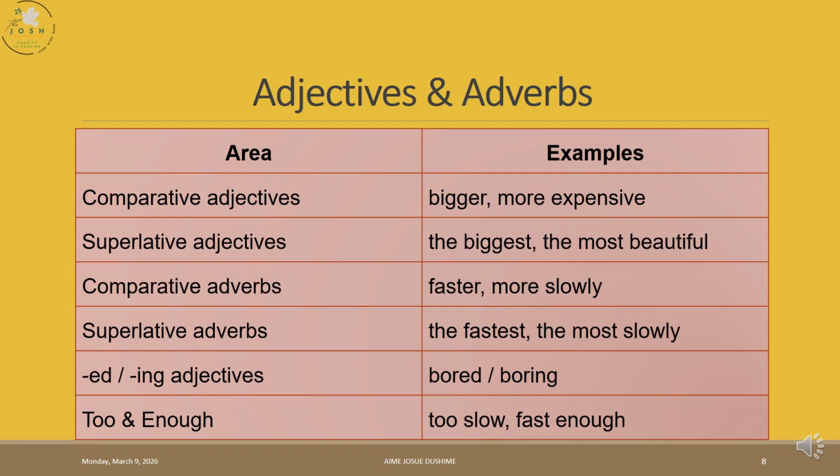We also learned adjectives and adverbs, where we learned comparative adjectives. With comparative adjectives, we are comparing two things. And when we compare those two things, we mean one is greater than the other one. In comparatives, we have what we call short adjectives and long adjectives. Short adjectives are words having one syllable. And remember, we learned how to see a syllable by clapping. Examples of short adjectives: small, tall, big, far.